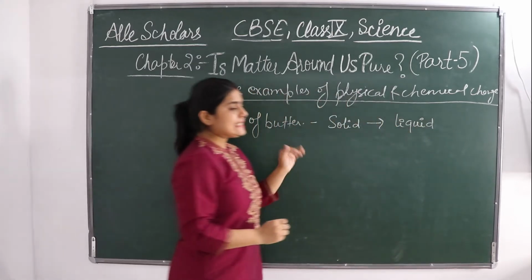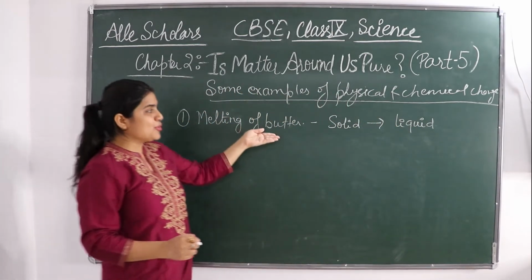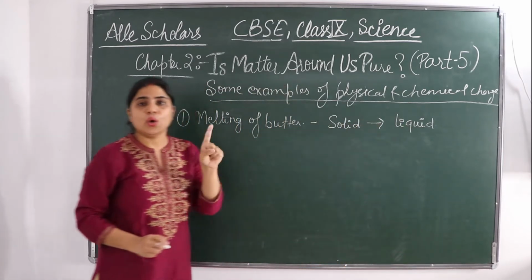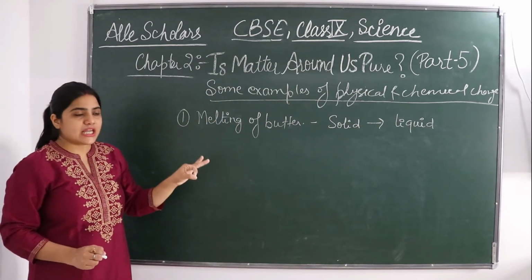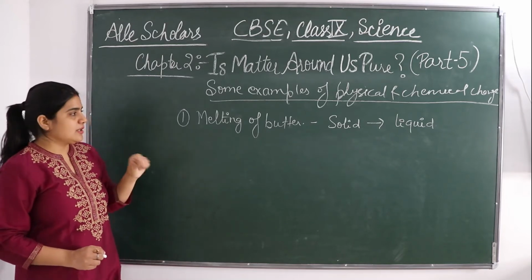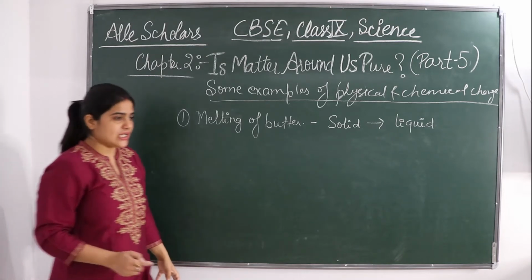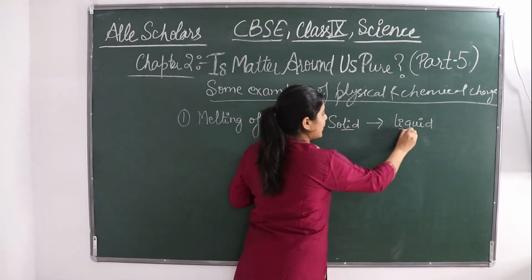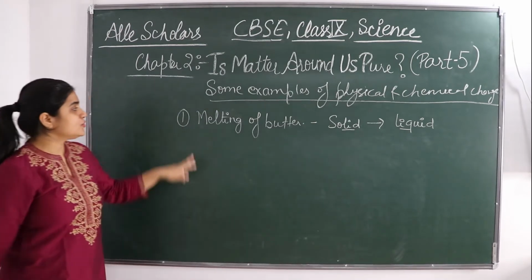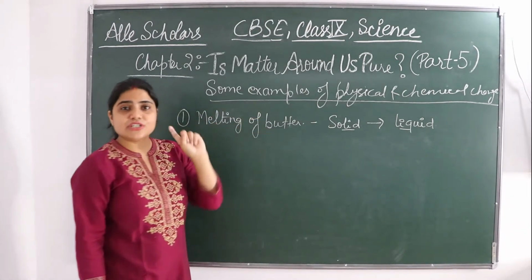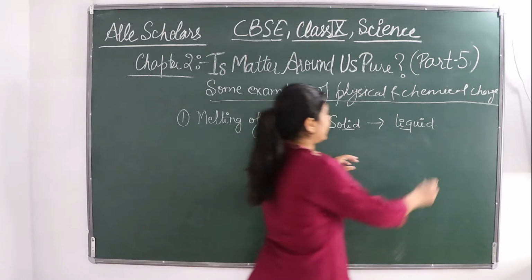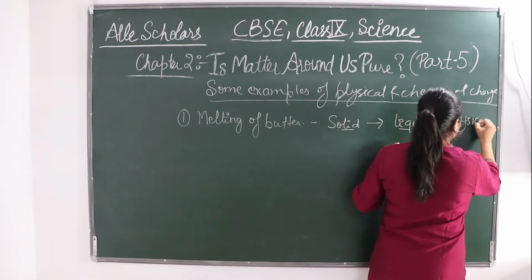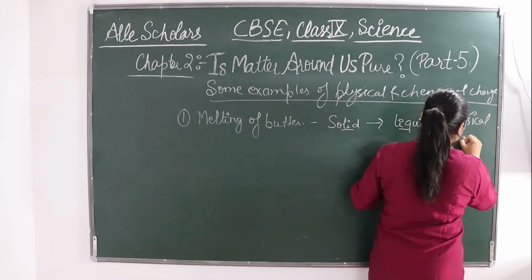So, is there any change in the composition of butter when it melts from solid to liquid? No. There is no change in the chemical composition. Chemical properties are not changing. Only the physical appearance changes, from solid to liquid. So melting of butter is which change? It's a physical change.